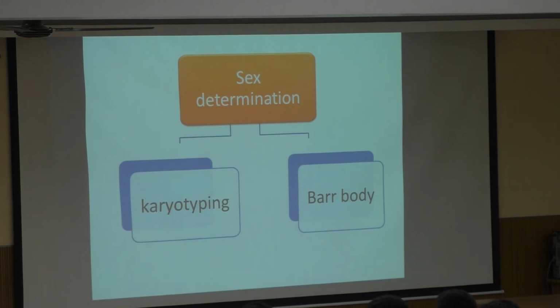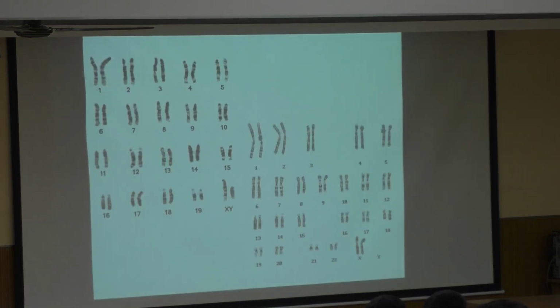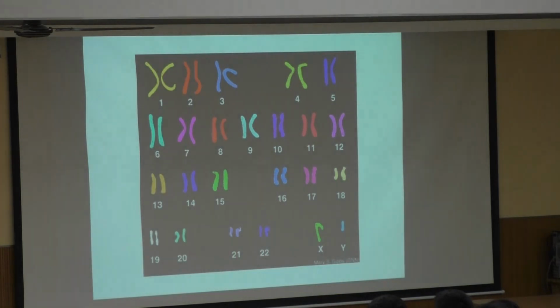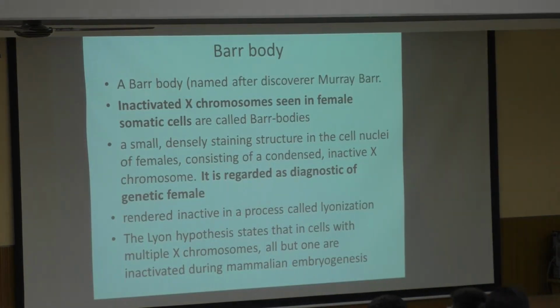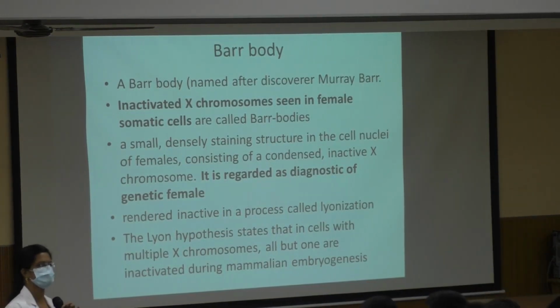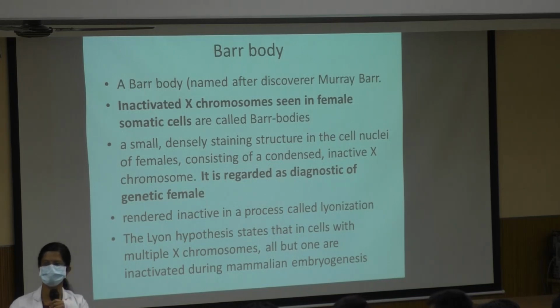So how is sex determined? One is karyotyping. So karyotyping is what? The chromosomal assay. The chromosomes are arranged and you get to see the different varieties of the chromosomes. Another one is the bar body. What is bar body? Has this term been introduced?